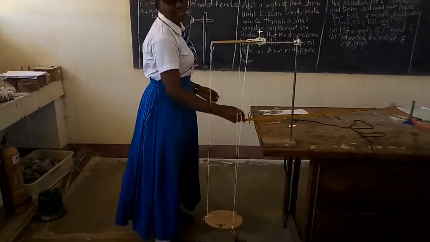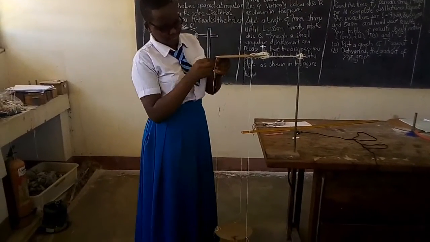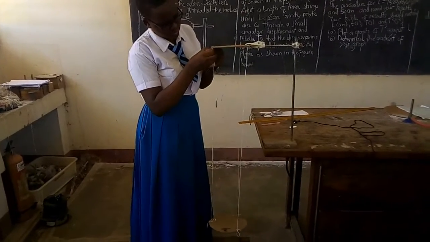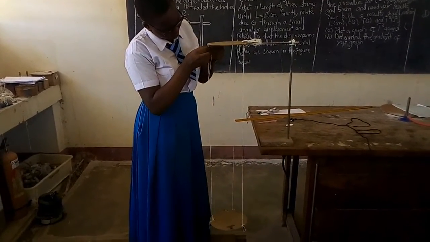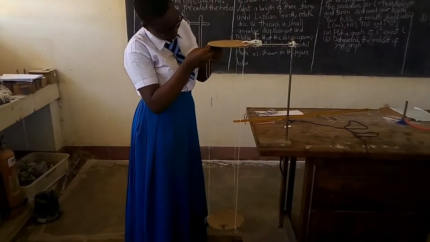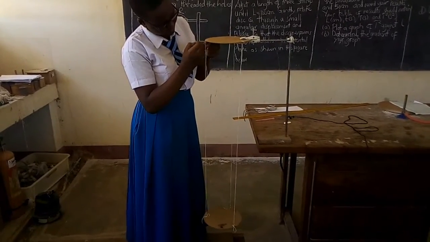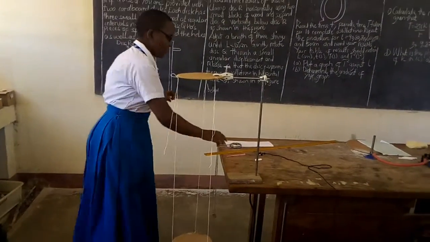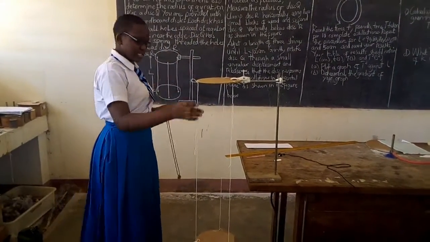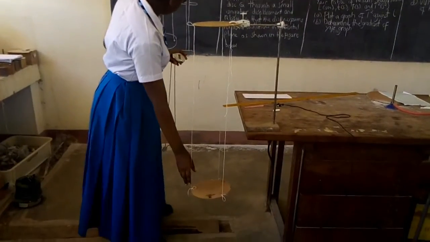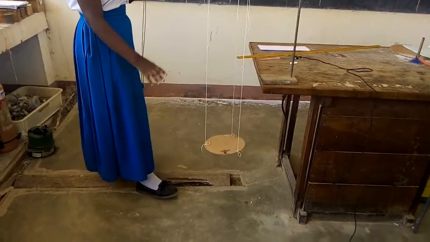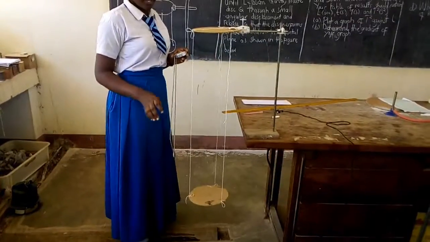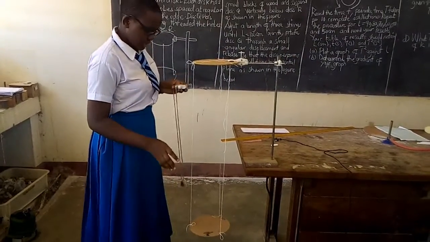Then we reduce the length. So we reduce the length again to 80 centimeter. Then we displace this Q at a small angle so as to get the time T for 10 complete oscillations made when the length is 80 centimeter.